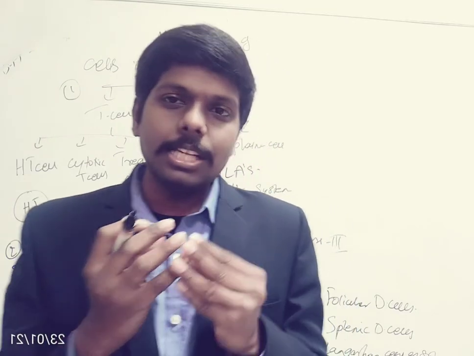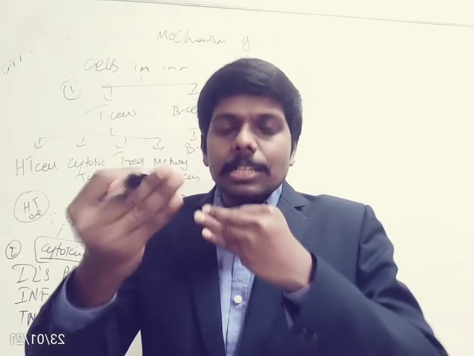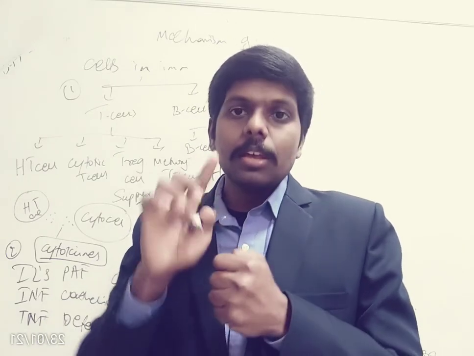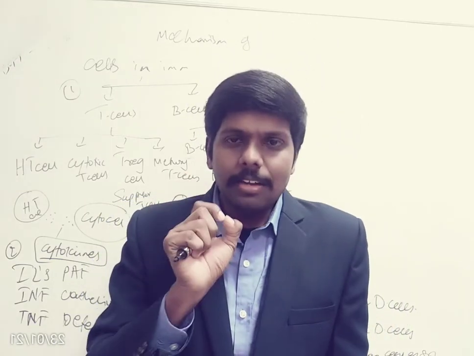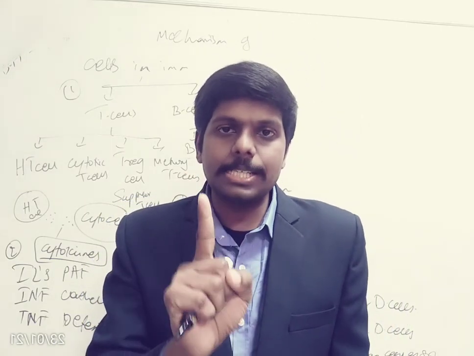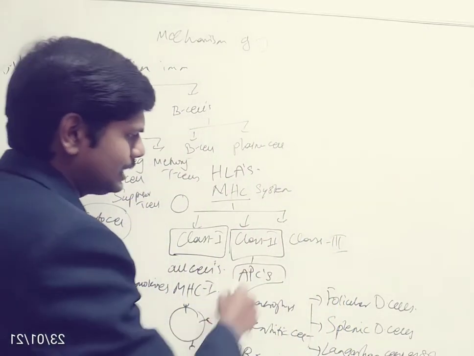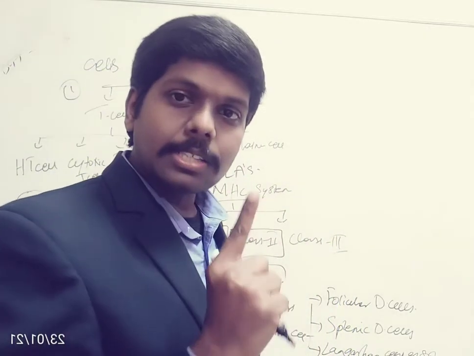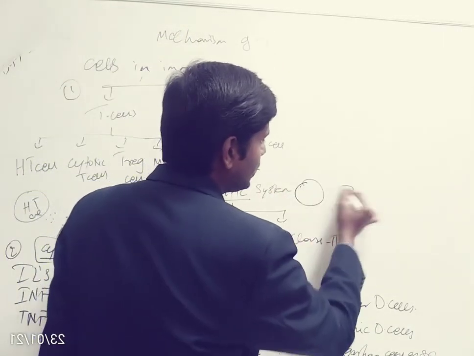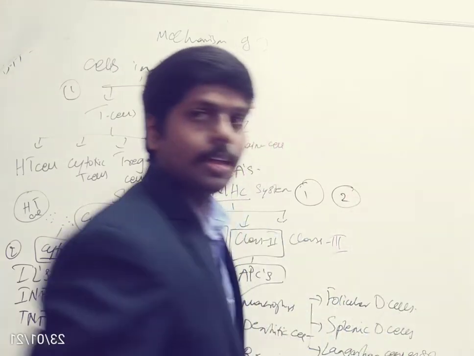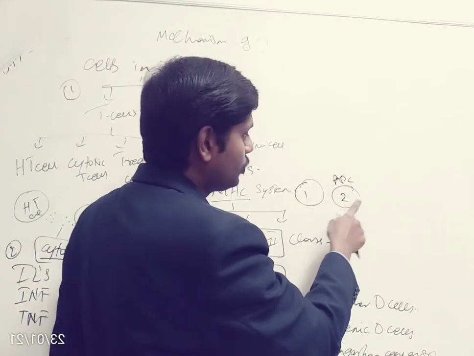These MHC receptors act as identification markers. For example, all normal cells will have MHC1, and only antigen presenting cells will have MHC2. The purpose of these two is that they are like identity markers on each and every cell. So all our body cells will have either MHC1 or MHC2, and all our antigen presenting cells will have MHC2 on them.